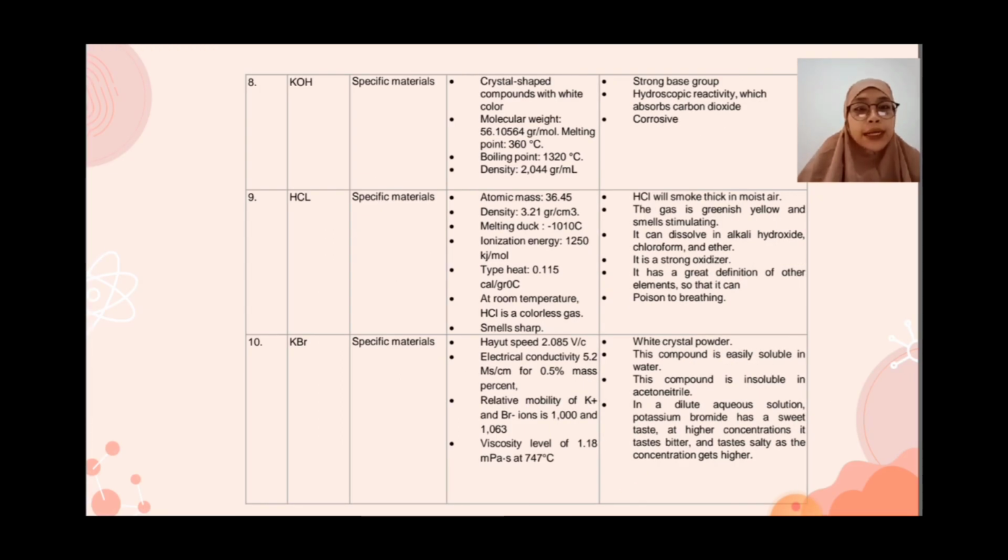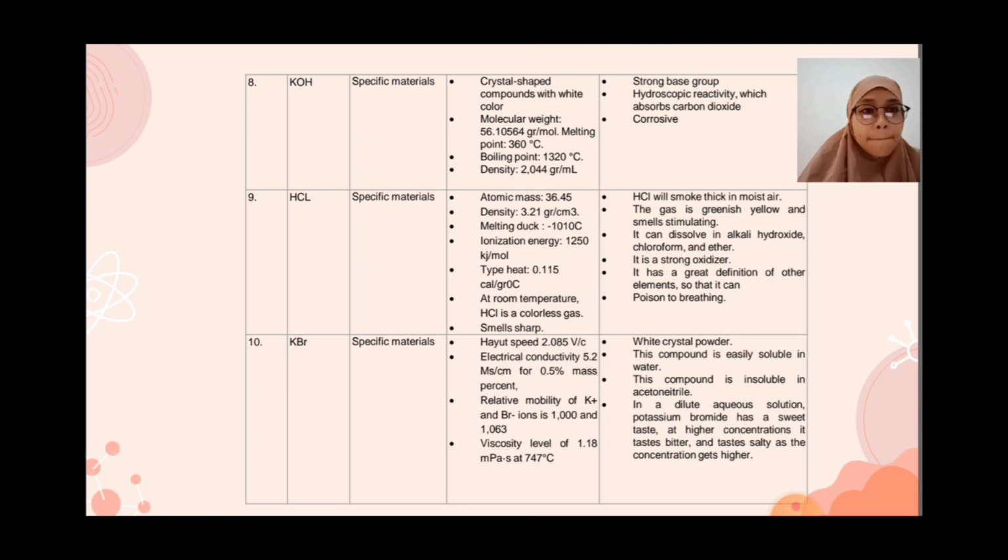KOH, category specific material: crystal shaped compound, white in color, molecular weight 56.10564 grams per mole, melting point 360 Celsius, boiling point 1,320 Celsius, density 2.044 grams per milliliter.